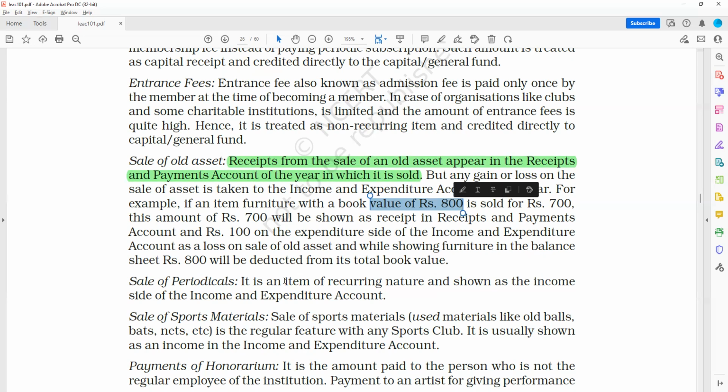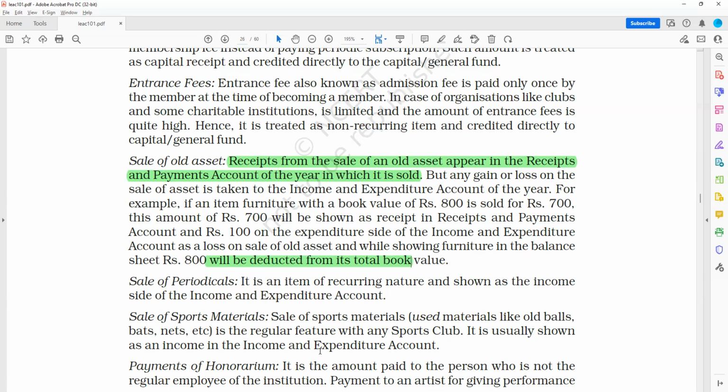for rupees 700, this amount 700 will be shown in the receipts and payments account, and 100 on the expenditure side of the income and expenditure account as loss on the sale of old asset. While showing furniture in the balance sheet, rupees 800 will be deducted from its total book value. Then comes sale of periodicals.